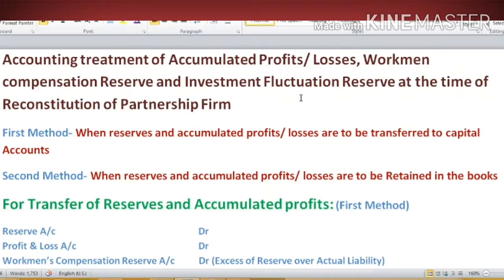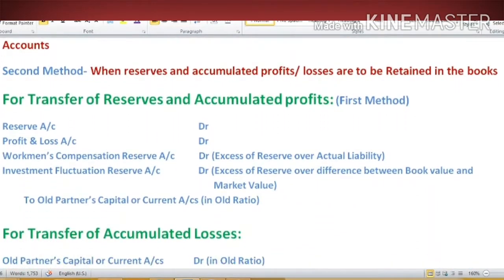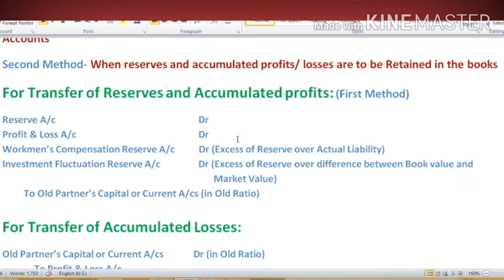So what will be the treatment of these accumulated profits and losses at the time of reconstitution of a partnership firm? There are two methods for this. According to the first method, reserves and accumulated profits and losses are to be transferred to capital accounts, and according to the second method, reserves and accumulated profits and losses are to be retained in the books. In this video, I am going to discuss only the first method with you. According to this method, we have to transfer all the accumulated profits and losses to the partners' capital accounts. Which partners' capital account? Old partners' capital account in old ratio.